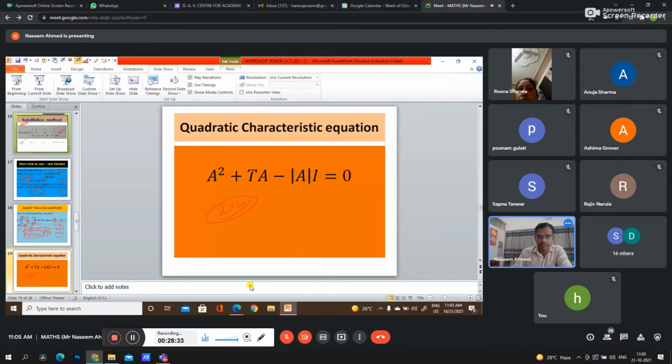For a 2 into 2 matrix, t is the sum of the diagonal elements, and the constant is the determinant. So we can fill these into the equation, and we will get a quadratic equation for the 2 into 2 matrix.